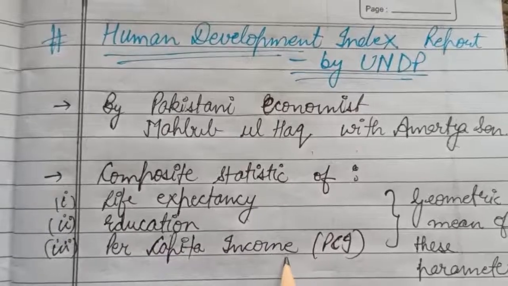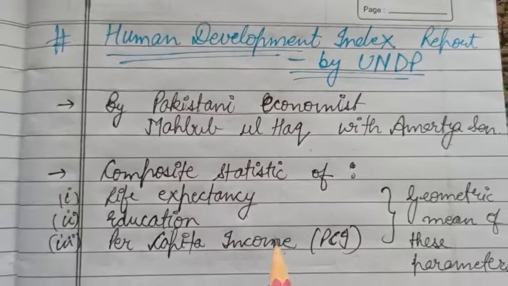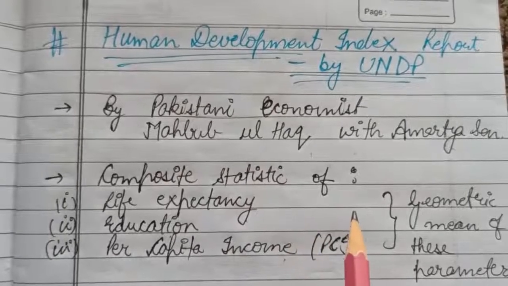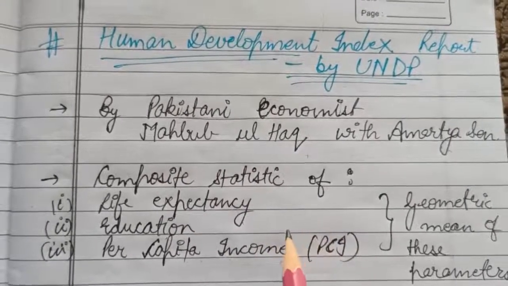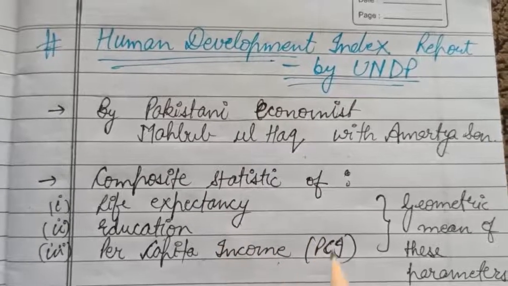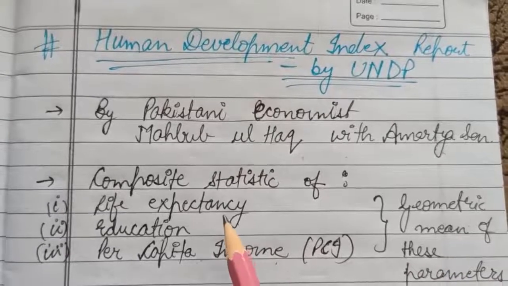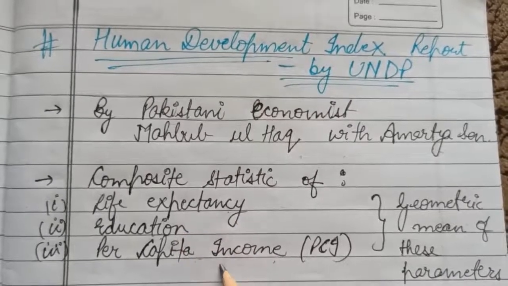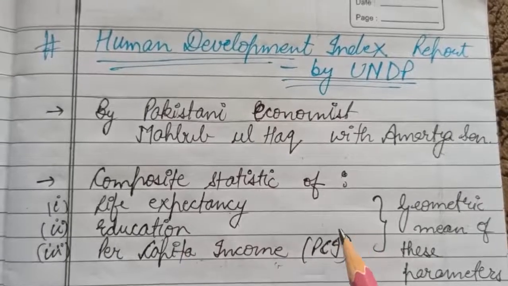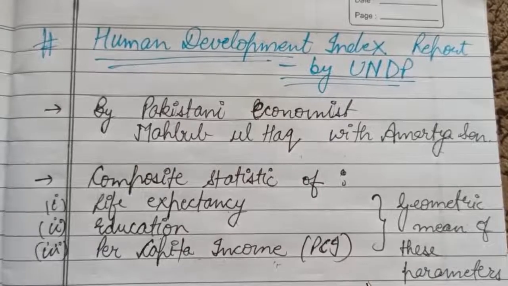We can rank or compare various countries on the basis of the Human Development Index, which is calculated by taking the geometric mean of these parameters, which include life expectancy, education and per capita income. And this report is prepared by UNDP, that is United Nations Development Program.